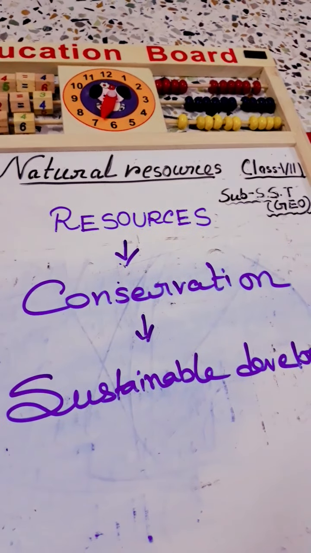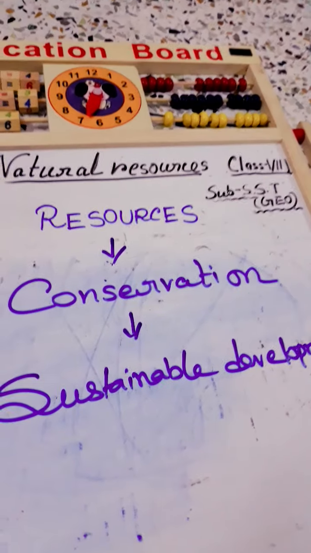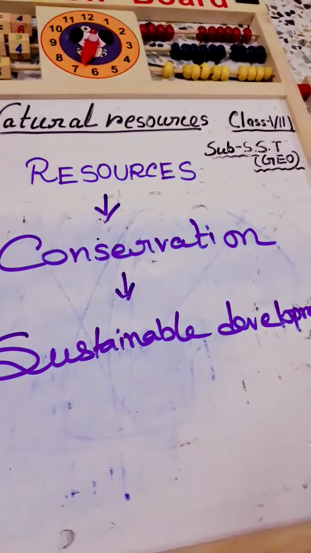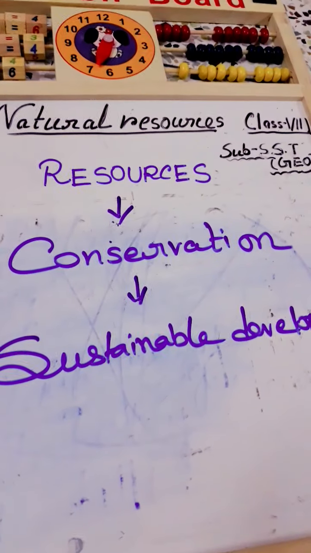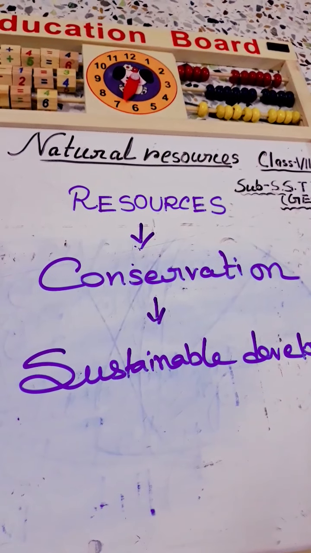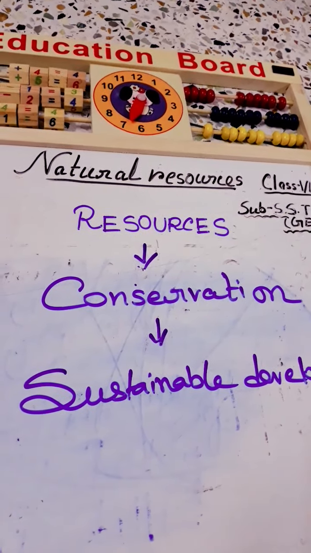Okay, and we have some duties. What type of duty? Suppose we can turn off the lights, we can recycle paper, and we can walk for short distances. Many such points are written in your book, but they are not just for writing in the book or gathering knowledge.